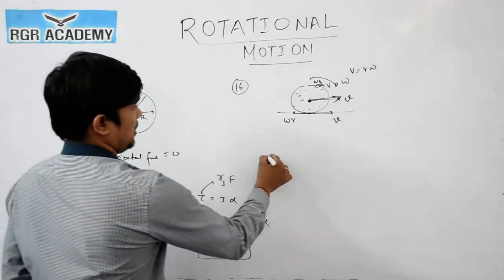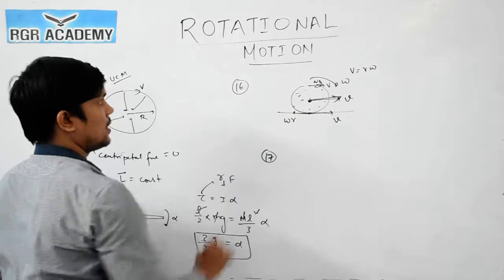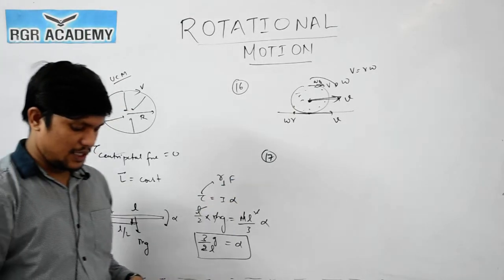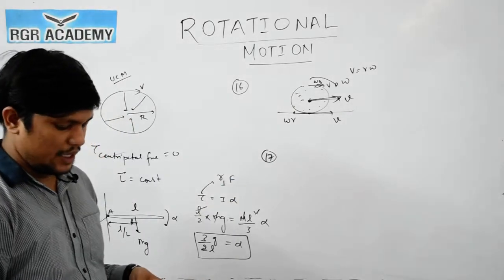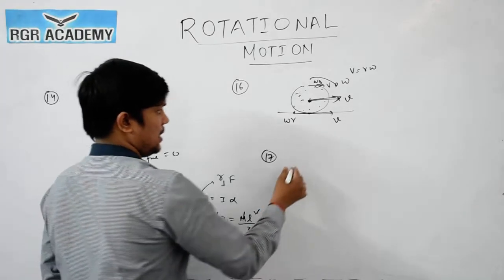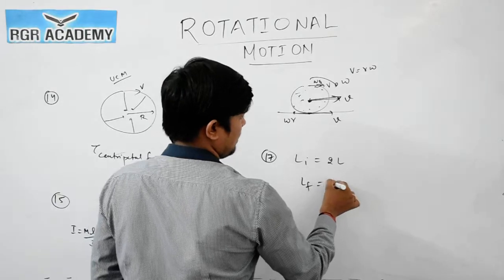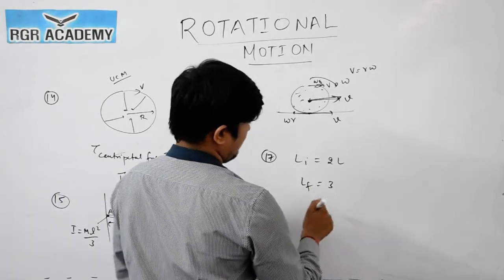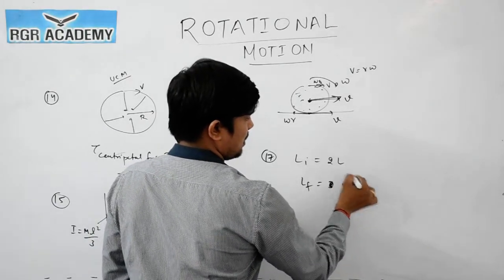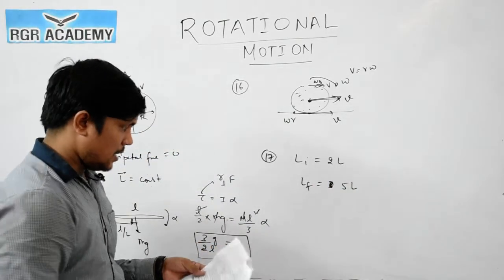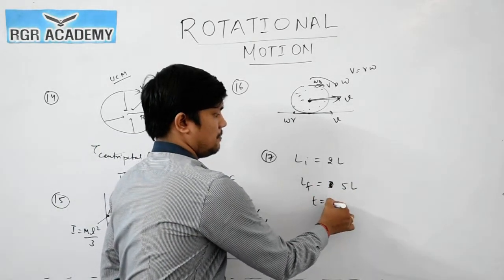Now question number 17. So both the statements are wrong in question number 16. The angular momentum of a wheel changes from initial angular momentum 2L to final angular momentum 5L. And in how much time is it changing? 3 seconds.